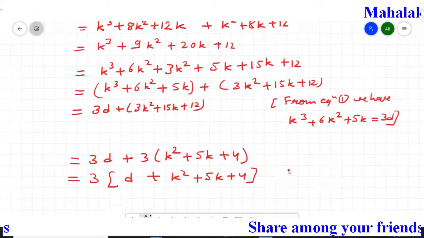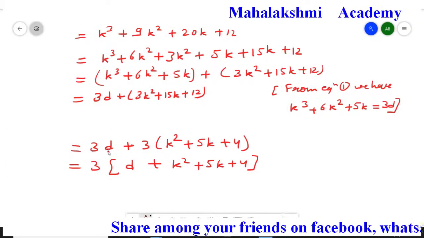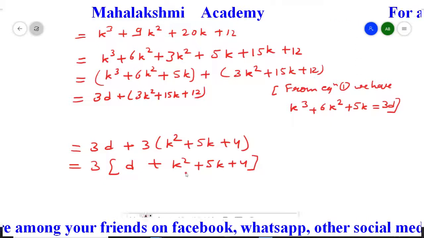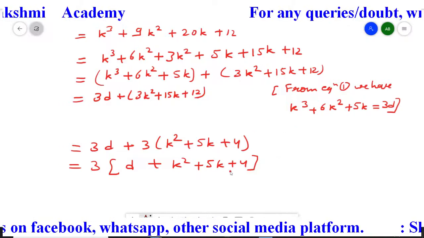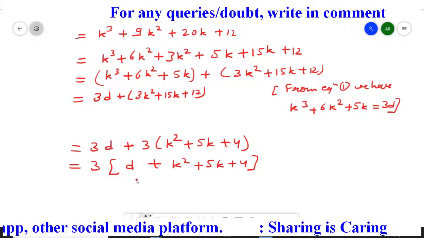What we had done here is, from here I took 3 common. So when we take 3 common, here d remains, and here when 3 came outside, 1 remains. So by 1, when you open the bracket, you will get the same answer. Now it came in the multiple of 3. So the conclusion is the Pk plus 1 statement came in the form of multiple of 3.